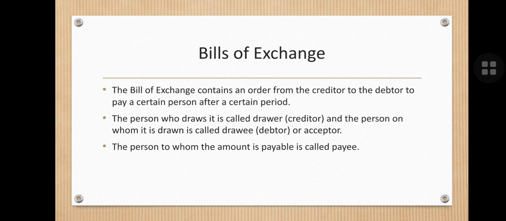So there are parties involved in the bill of exchange, that is the drawer and the drawee, and the person to whom the amount is payable is known as the payee. So there are three parties involved, that is drawer, drawee, and the payee. The drawer is the one who draws the bill of exchange, and to whom it is drawn is known as the drawee, and to whom the amount will be payable is the payee.